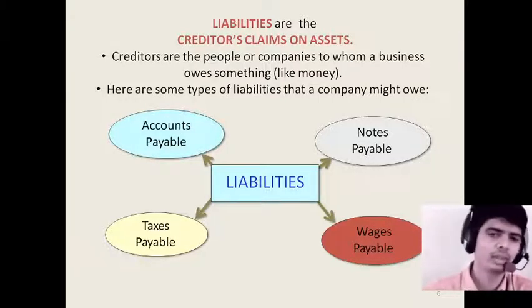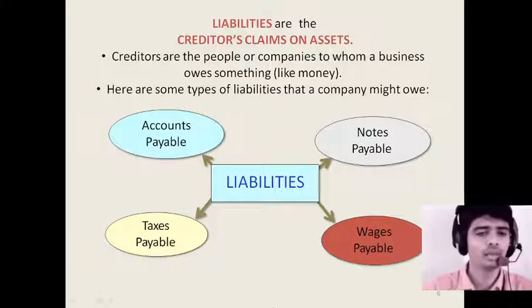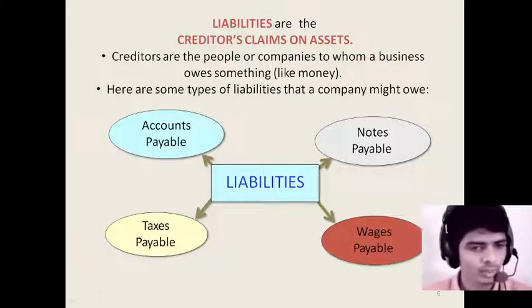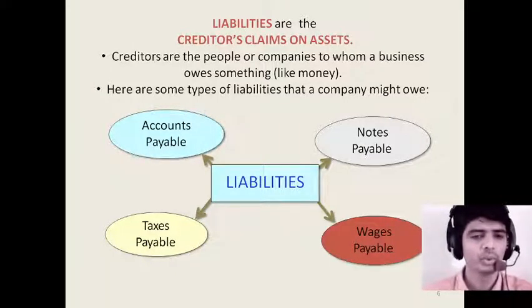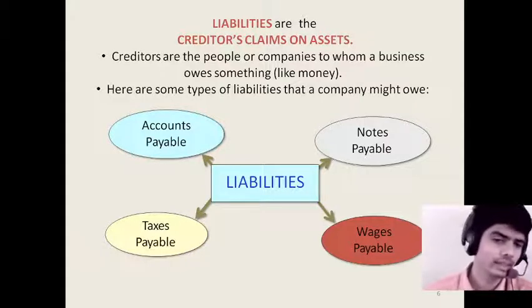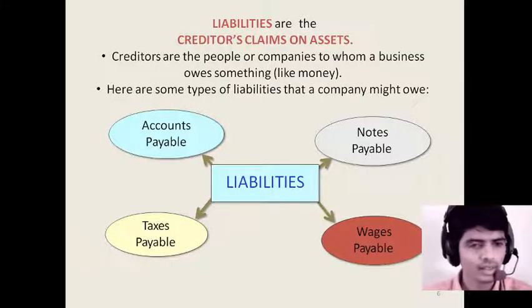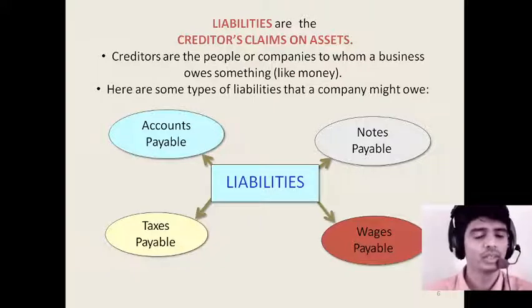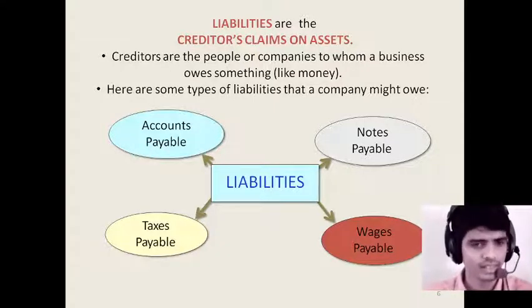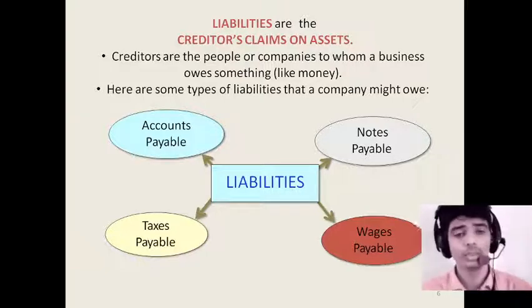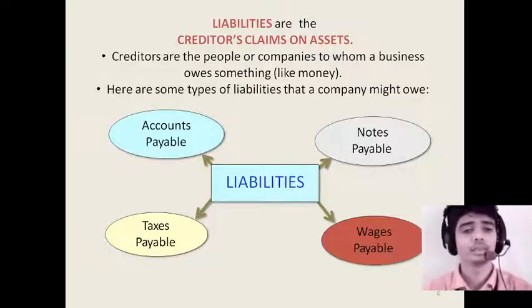Next, tax payable. As we have earned profit, it is our responsibility to pay tax to the government. If we have not paid taxes which are already incurred, then it is a liability. Then accounts payable. Any outstanding bill that we have to pay is accounts payable.